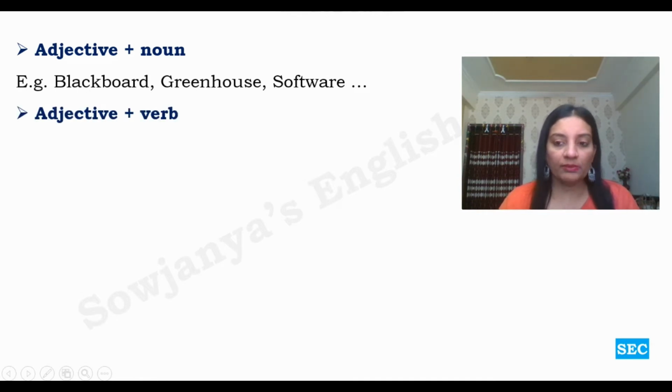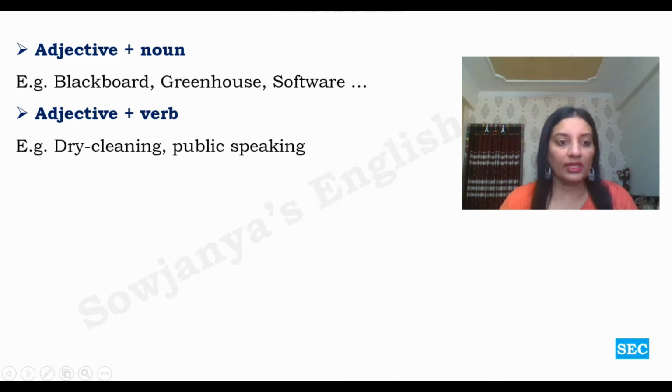And then adjective plus verb combination, which acts as a compound noun. Let us look at that. Dry cleaning, public speaking. So here dry is adjective, cleaning verb, public adjective, speaking verb. But these two terms are acting as compound nouns. Adjective plus verb combinations acting as compound nouns.